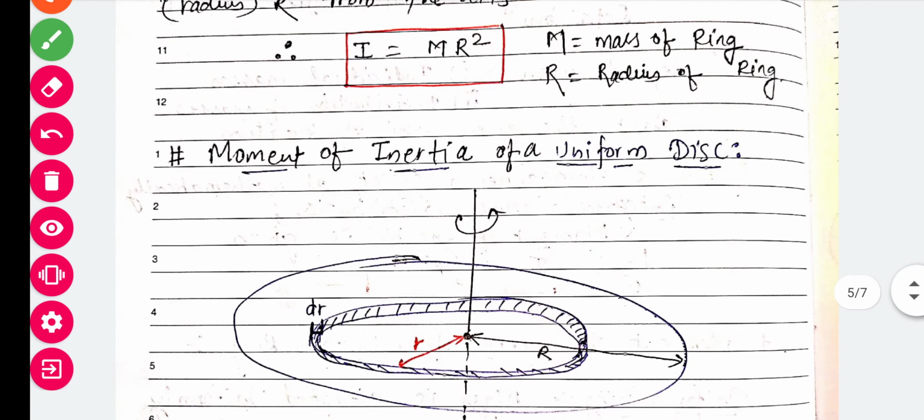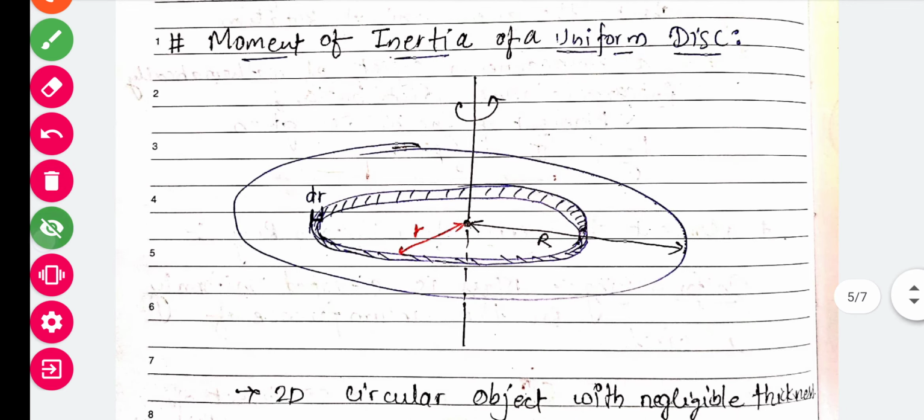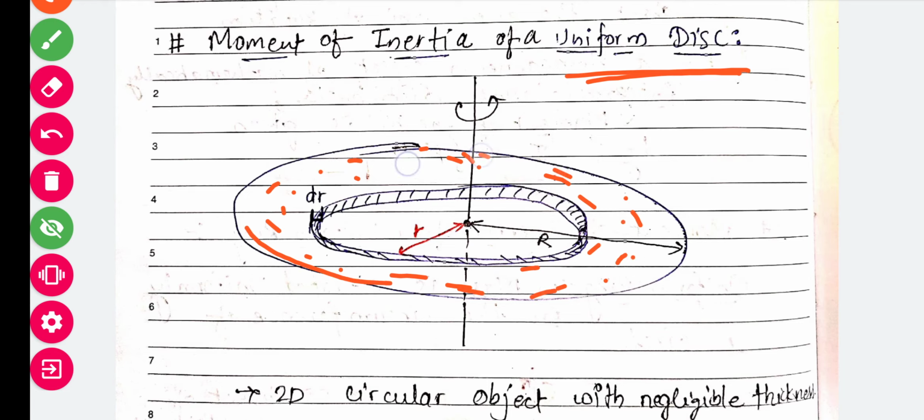Now one of the most important derivations of this chapter is nothing but the moment of inertia of a uniform disk. Uniform disk means uniform. The meaning of uniform is nothing but we have to consider the distribution of mass at all the points are same. जो भी जिस पॉइंट पे भी आप मास का डिस्ट्रीब्यूशन निकालोगे सब इक्वल मिलेगा, सेम मिलेगा.